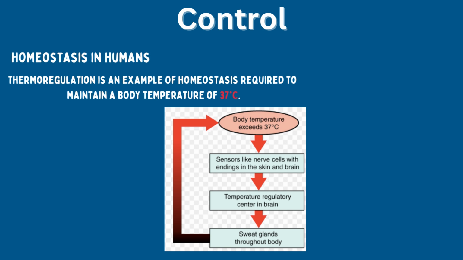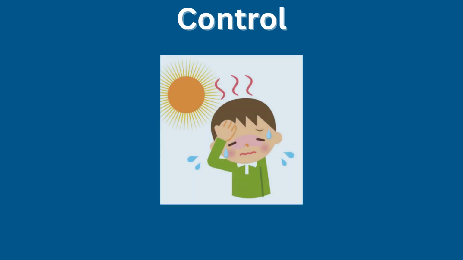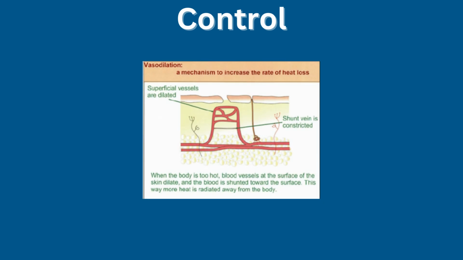If body temperature increases, for example during exercise, the mechanism for control will be initiated to return the temperature back to the optimum. Mechanisms include sweating or vasodilation.